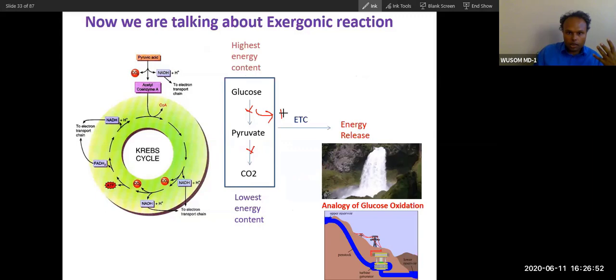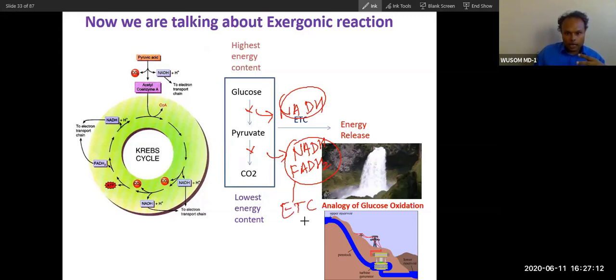Because these processes are coupled, NADH and FADH2 production is happening, and these products are flushed away by the electron transport chain, ETC, by production of H2O and what else? ATP.